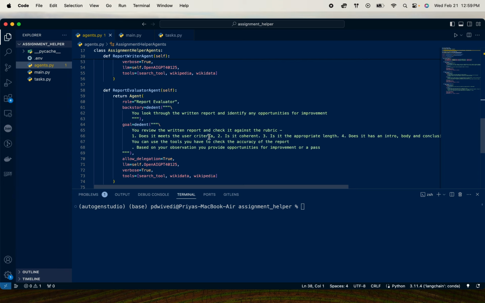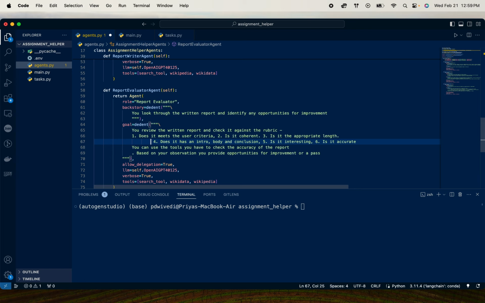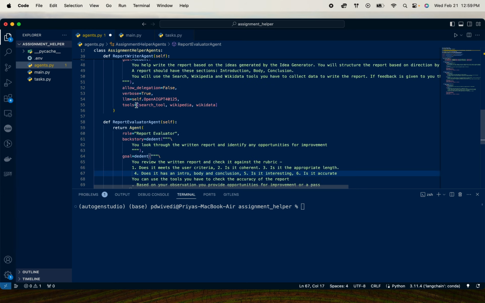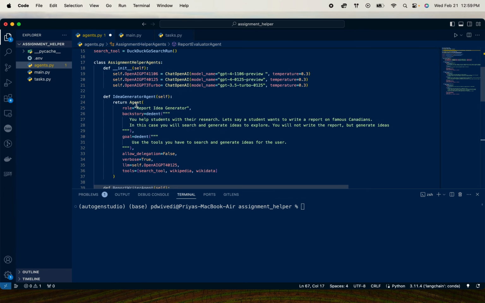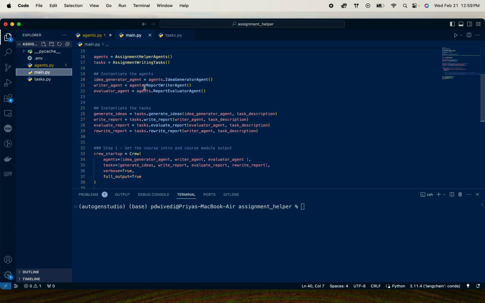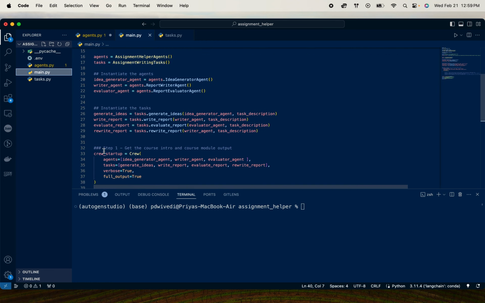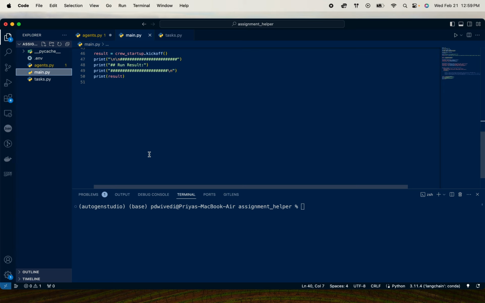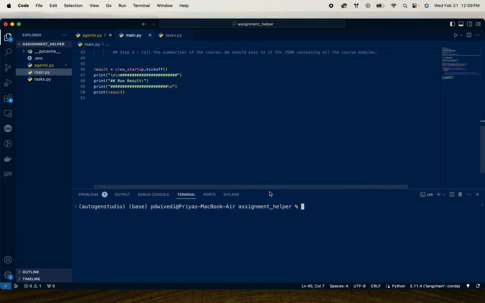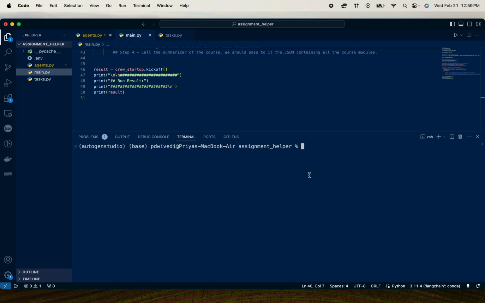For the critic agent, it'll be good to define the rubric. So for me, I defined that it needs to meet user criteria. It should be coherent. It should be the right length. It should be interesting. It should be accurate. Awesome. So this is how we define the agents and the tasks. And then finally, in terms of the actual crew, it's pretty simple. You just set up everything here as tasks and agents, and then you can just do a crew kickoff. So very quickly, I want to show you guys how the actual setup looks.